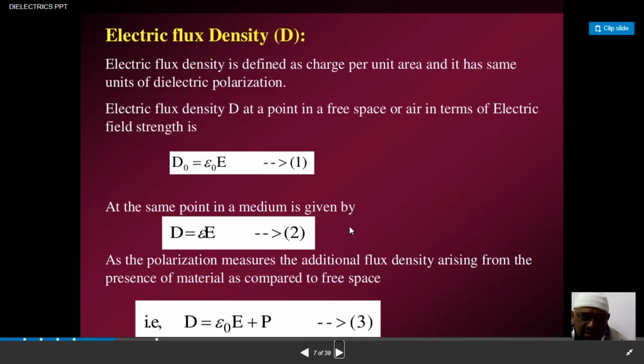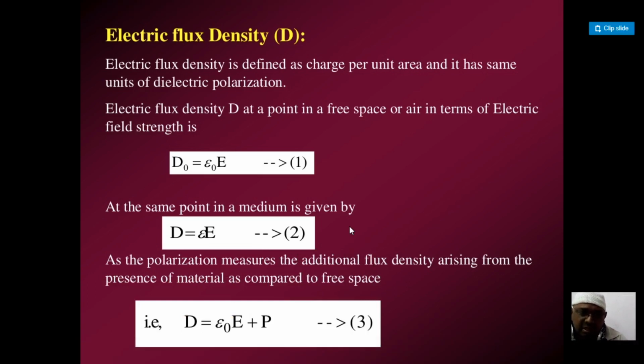What is the next aspect that we are going to study? Electric flux density. You studied this particular aspect in the lower classes also. What is the electric flux density? The electric flux density is defined as the charge per unit area, which has the same unit as the dielectric polarization. So why do we need to study this?